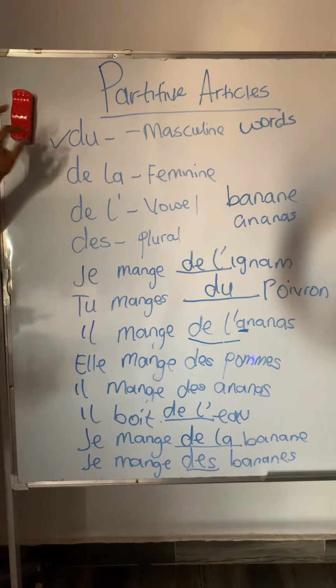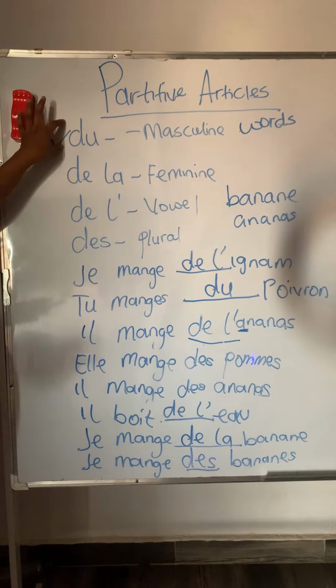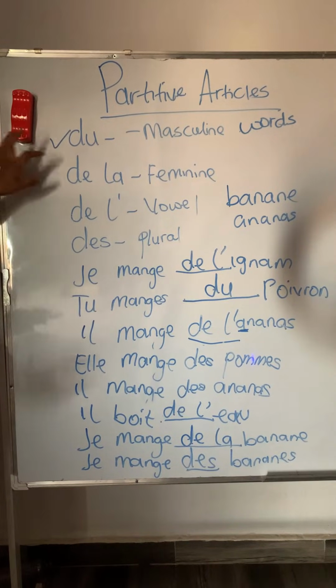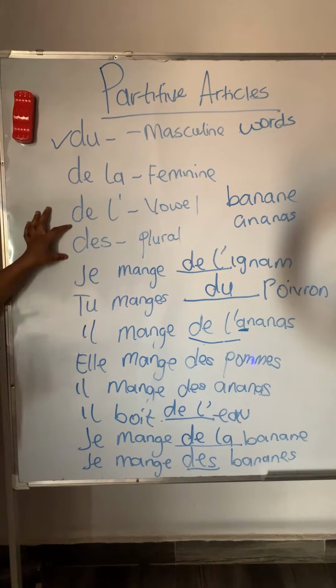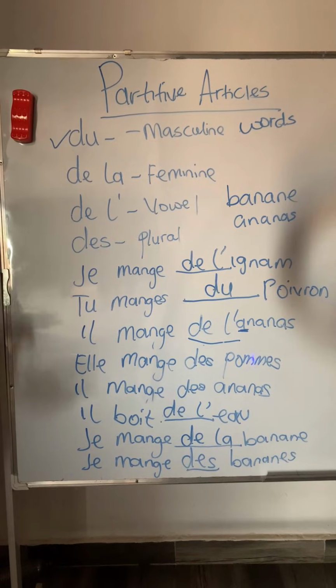Let's talk about food now. When the noun is masculine and it's a food, you use du. When it's feminine, you use de la. When it begins with a vowel, whether masculine or feminine, you use de l'. And when it's plural, you use des. Alright, so please, let's all take note of this.